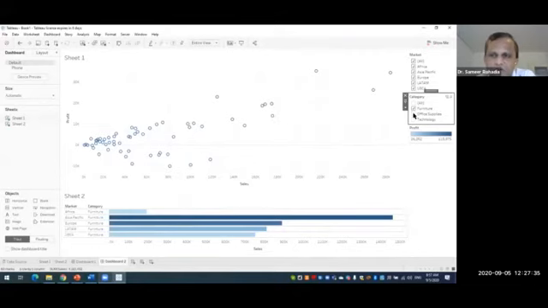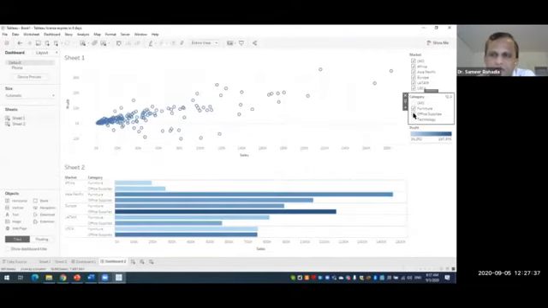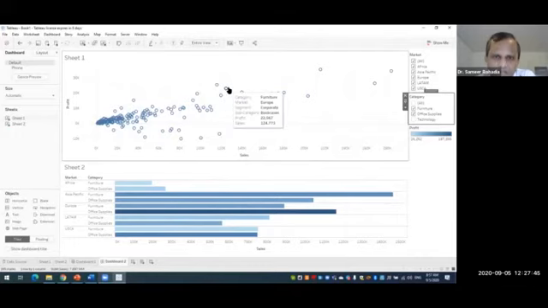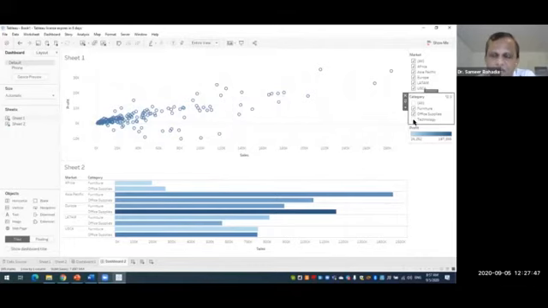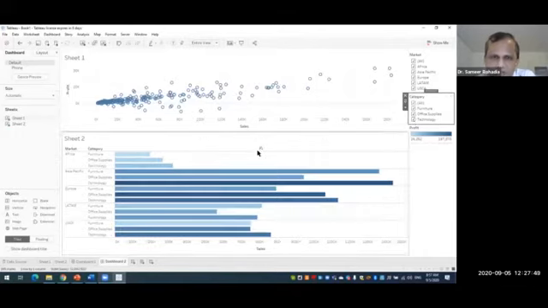Now if you click on office supplies in the category, you see that the size of sheet 2 has increased, and the size of sheet 1 has decreased a little bit. If you select all categories, then the size of sheet 2 is more than the size of sheet 1.